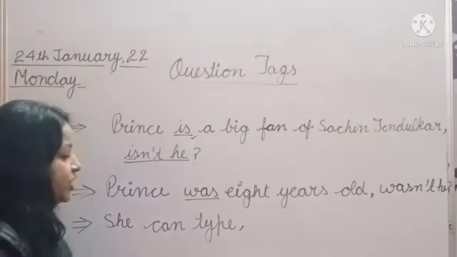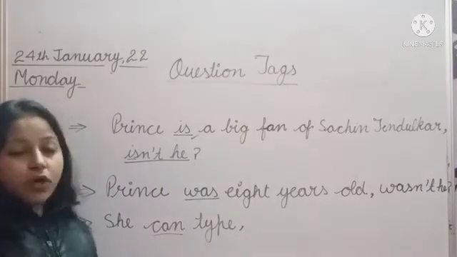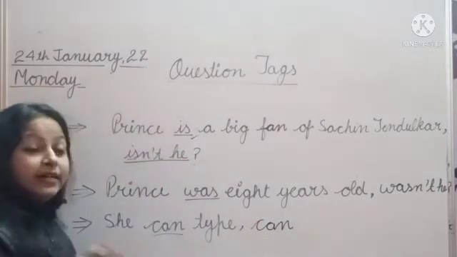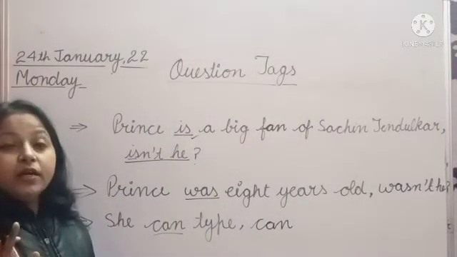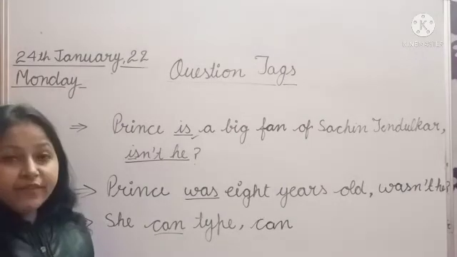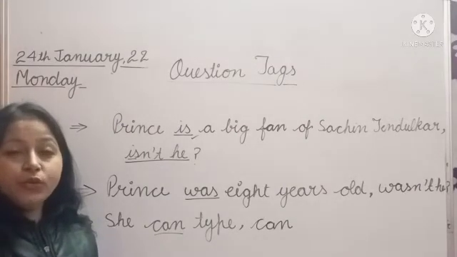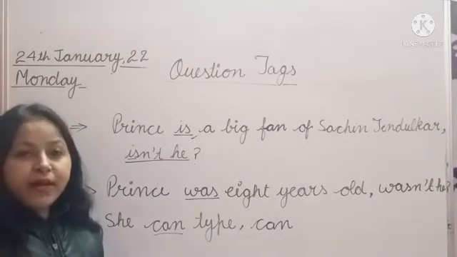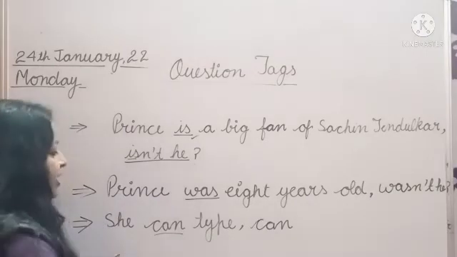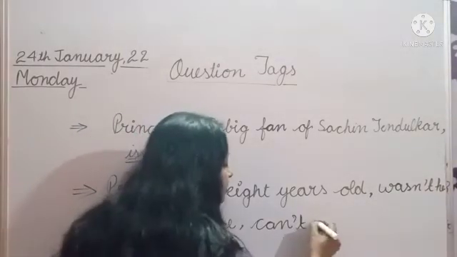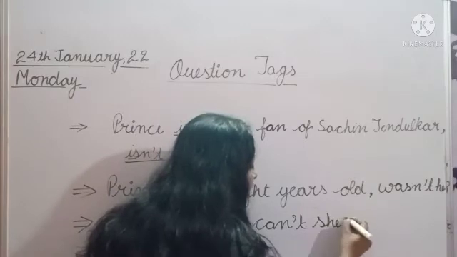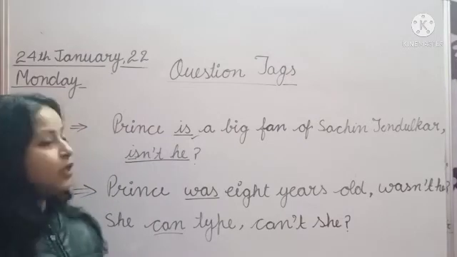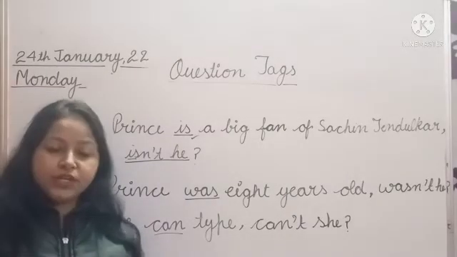She can type. So the modal verb is here. So we will use the modal verb to make the question tag, can, and the negative. Always use the negative tag when you have a positive statement. So just keep in your mind, a positive statement will have a negative tag. She can type, can't she? And the question mark. So clear to all?